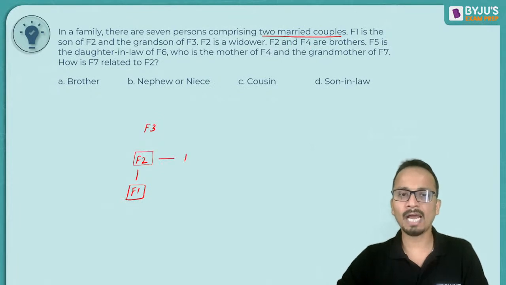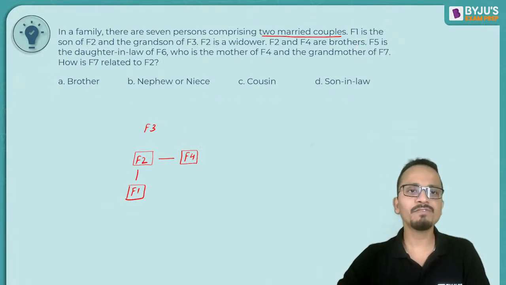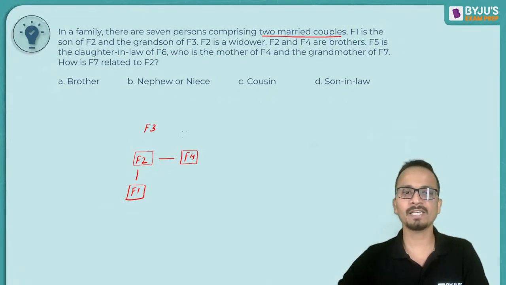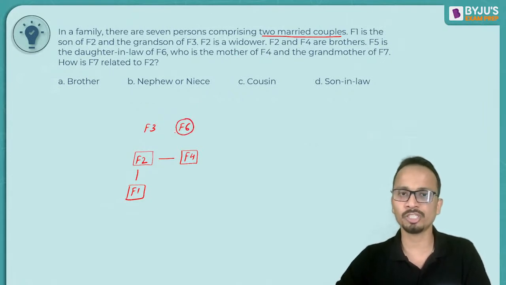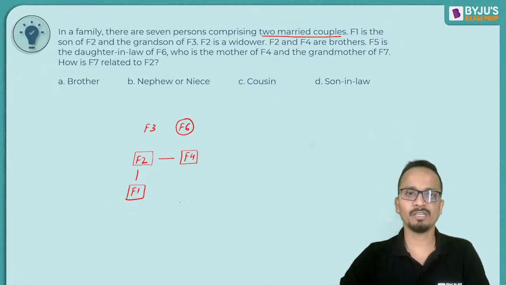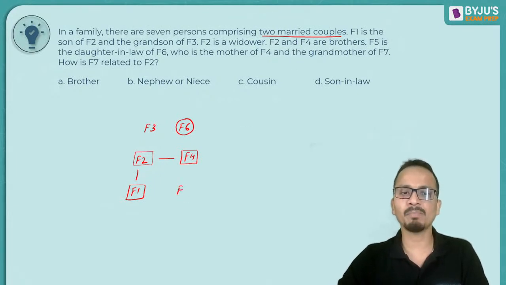F5 is the daughter-in-law of F6. F6 is the mother of F4. So F6 is a female and will come again at the topmost generation. And F6 is the grandmother of F7 as well.